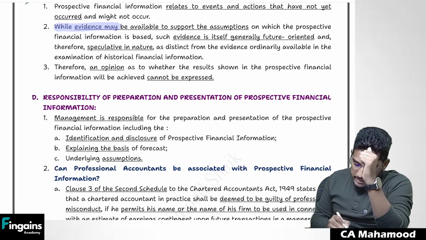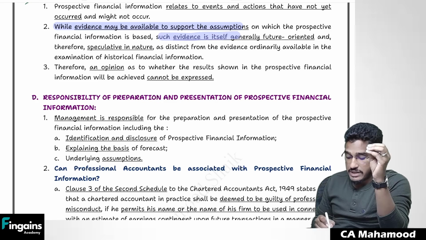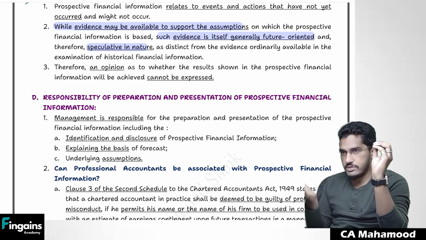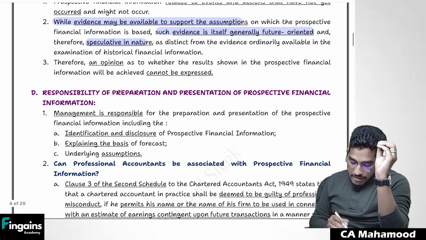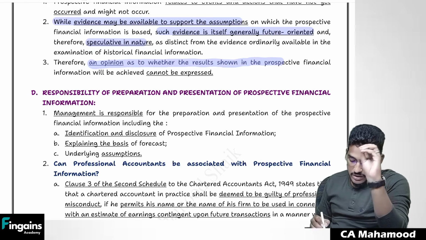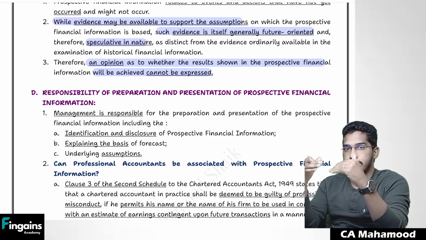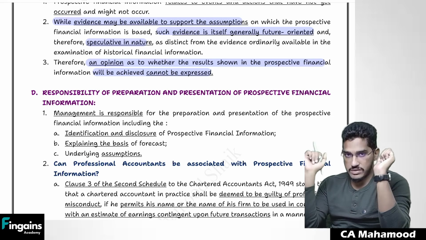If you read this: while evidence may be available to support the assumptions on which the prospective financial information is based, such evidence is itself generally future oriented and therefore speculative in nature. So whatever evidence you are getting, even that evidence is futuristic. It could turn out into reality or may not. Therefore, an opinion as to whether the results shown will be achieved or not, we are not going to express. We are just going to express whether the assumptions made are reasonable, and whether the presentation and disclosure is proper or not. That is what our assurance is relating to.